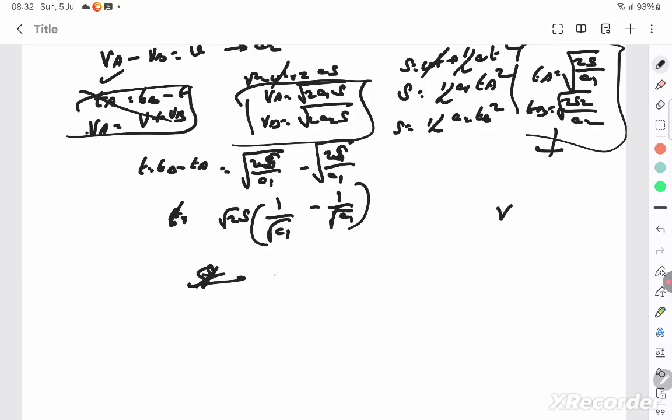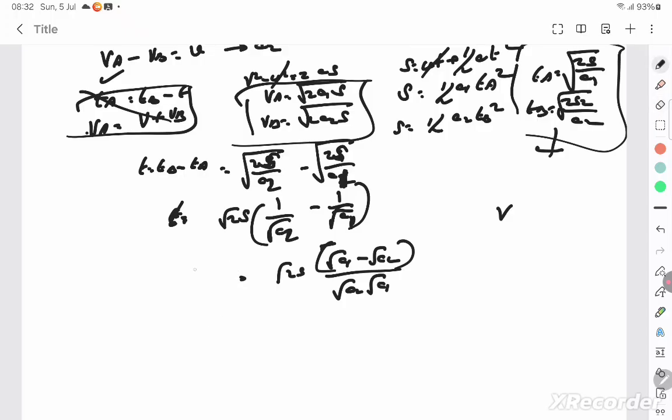So I can take LCM here, root 2S, and this is A2 and this is A1, right? So the LCM becomes root of A2 into A1, only the denominator. Numerator becomes root of A1 minus root of A2 by root of A2 root of A1. And this is the total time, the time difference T, which I'm calculating, which is TB minus TA, whatever.